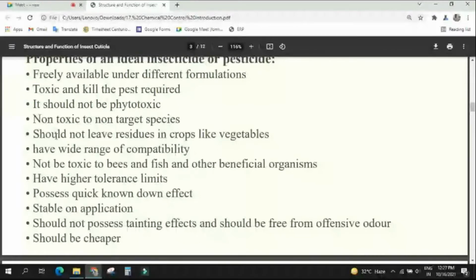Compatibility means what? It's not like we will apply only one insecticide at a time, at a place, for a specific pest. Sometimes we have to apply with water. Sometimes you have to apply with some talc powder or organic flour or in sand. Sometimes we have to mix two different types of pesticide. They must be compatible with each other. Sometimes if we apply one insecticide along with a fertilizer or another herbicide or micronutrients, then what will happen?